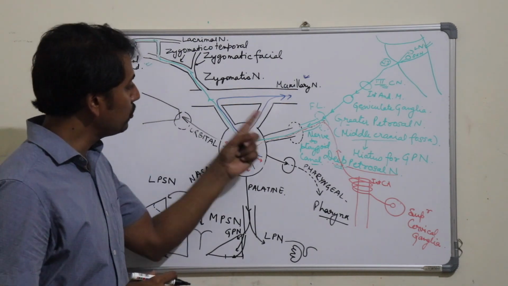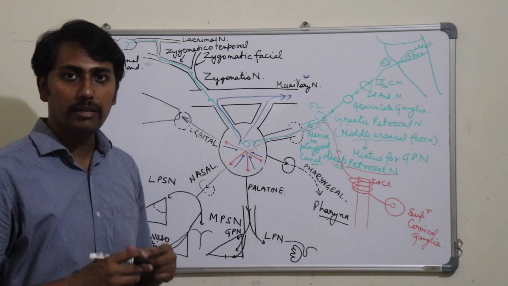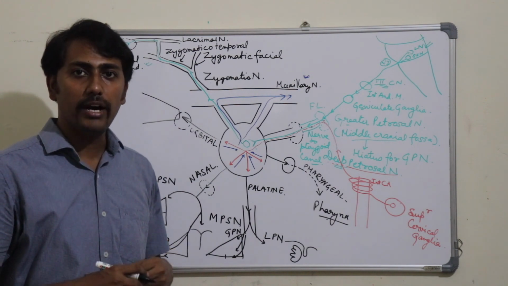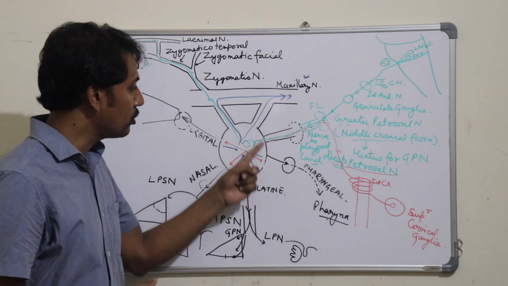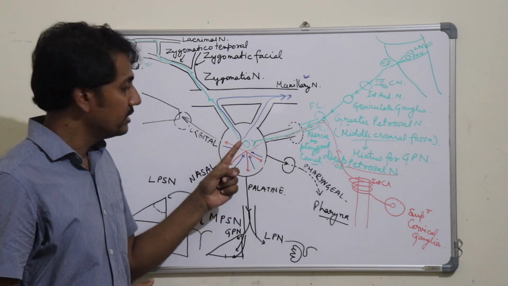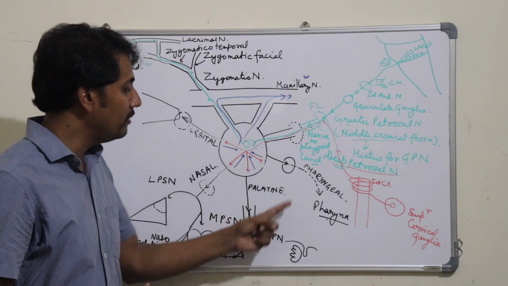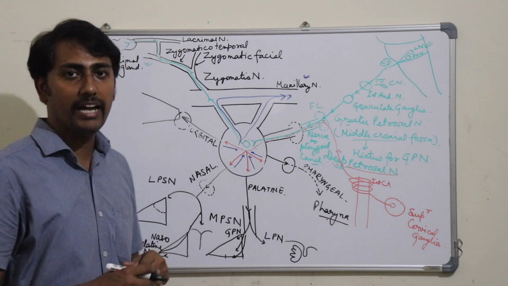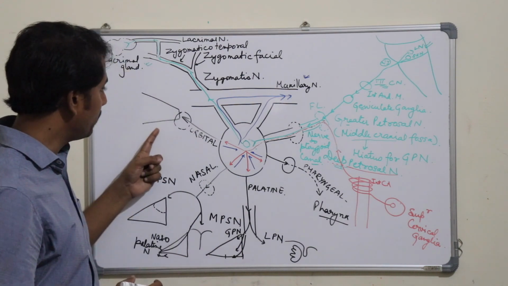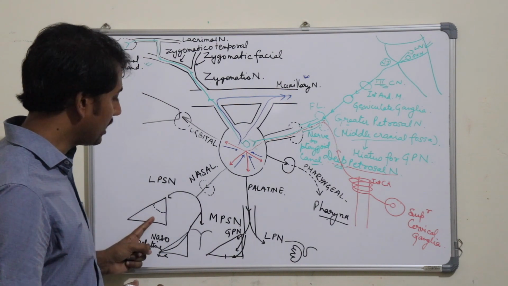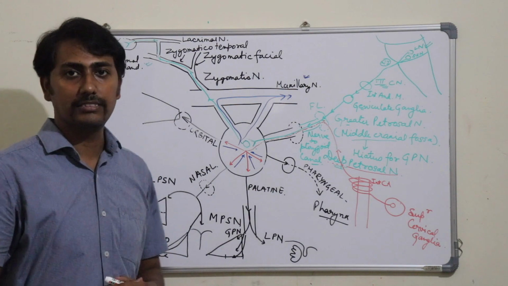Therefore, the different roots of the pterygopalatine ganglia, that is the sensory root, the motor or the parasympathetic root, and the sympathetic root, will bring different types of fibers into the pterygopalatine ganglia, and through the various branches of the pterygopalatine ganglia will be distributed to various glands, that is the lacrimal gland, the orbital glands, the nasal glands, the palatine and the pharyngeal glands.